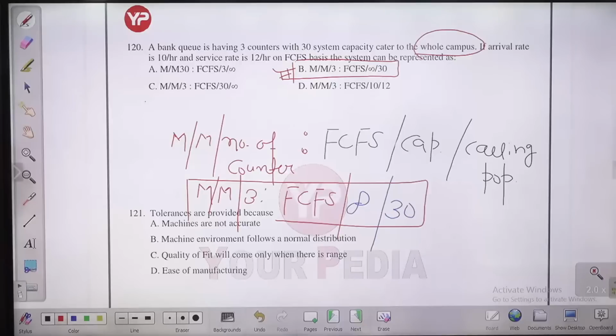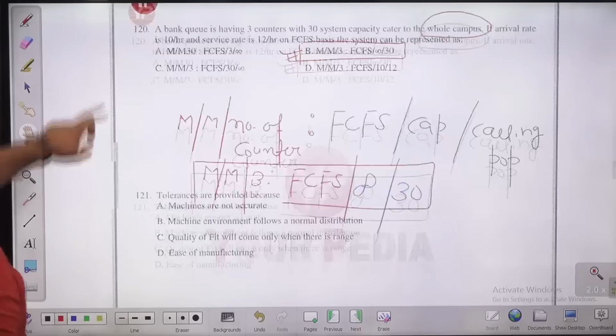First, you need to write the capacity of the system. Capacity of the system is infinite. And how much is the calling population? That is 30. So FCFS infinite 30. B will be the right answer. Please try to answer the next question.